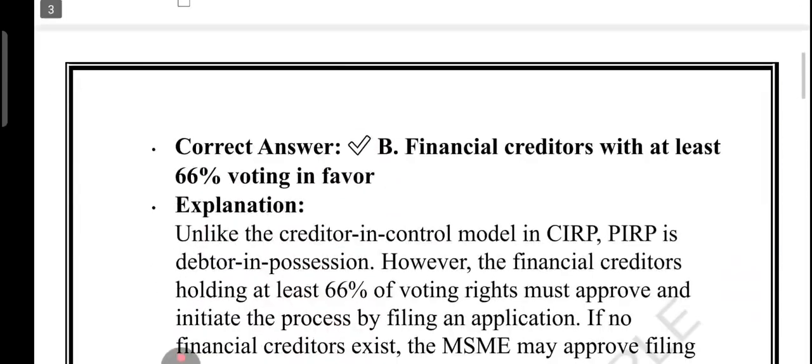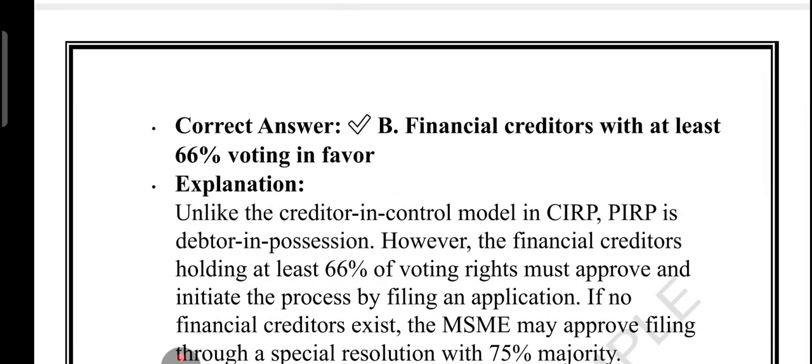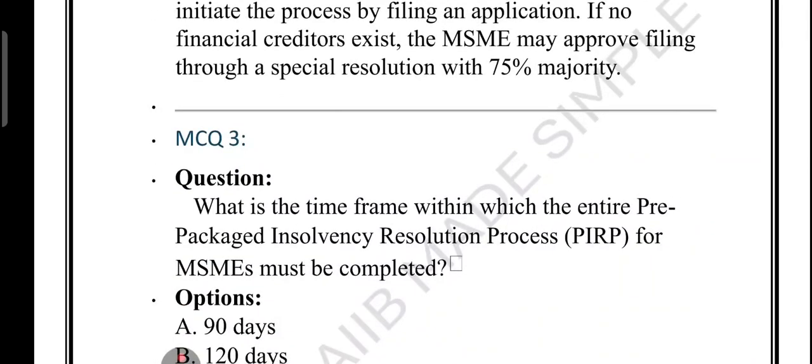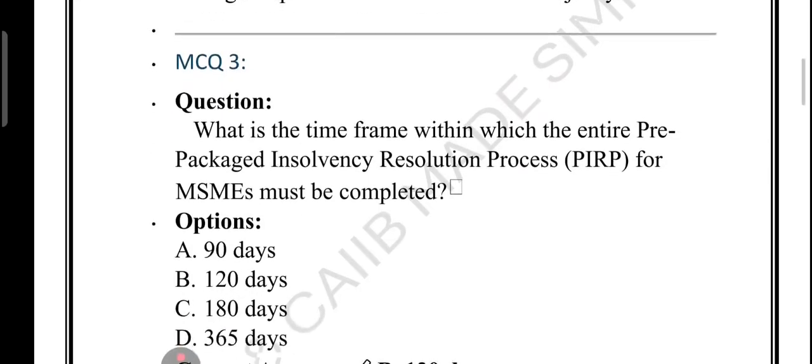So what we learned from this question is that PIRP is initiated by the financial creditor with 66% voting right. MSME proposes, but the creditor must approve it first. If no creditors are there, MSME can use a 75% shareholder vote. Now have a look at the third question. On this PIRP, last time a 5 marks case study was asked.